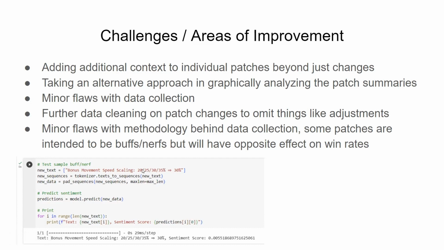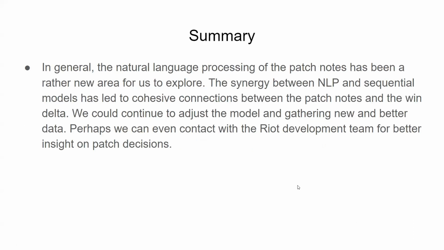Whenever there's a change like this, or some kind of unique change on a stat or ability that hasn't been seen before, the model gets confused and considers this a nerf when in reality, depending on the circumstances, it's actually getting a nerf in the early ranks of the spell, but in the later ranks it's getting a buff. And so the inability to bring in additional context, like I was mentioning earlier, is definitely allowing our model to suffer.